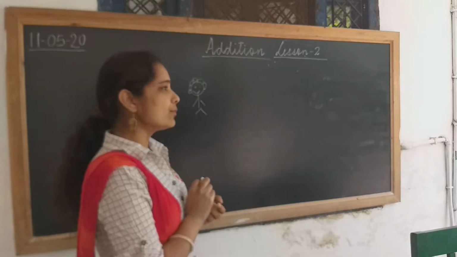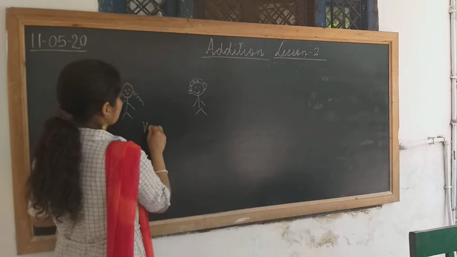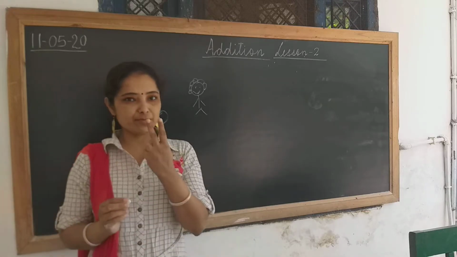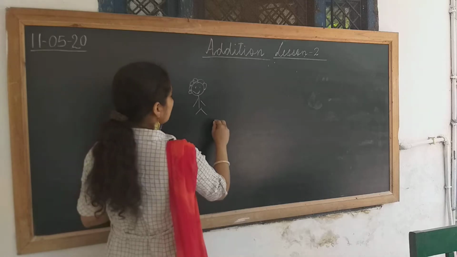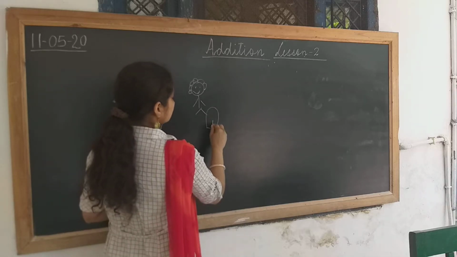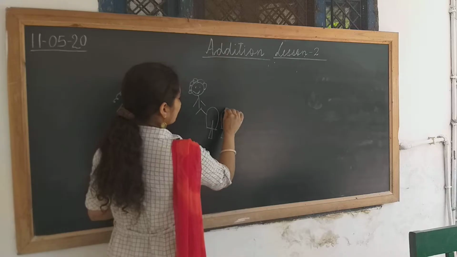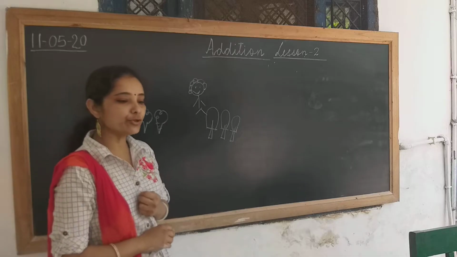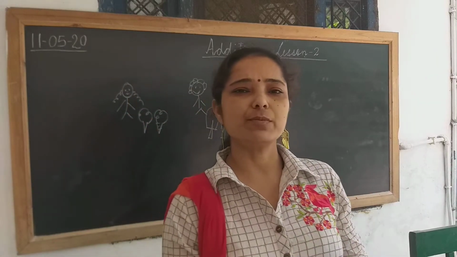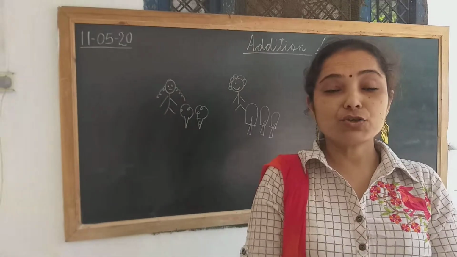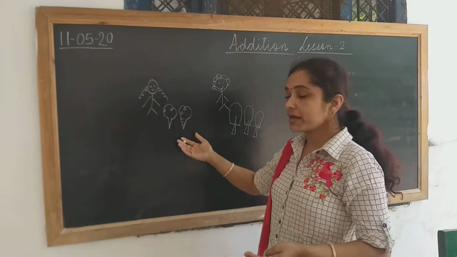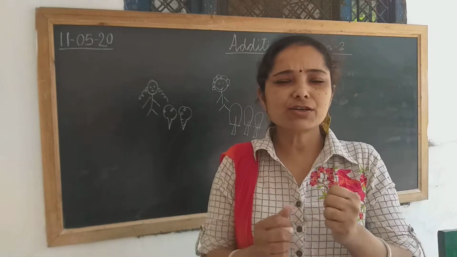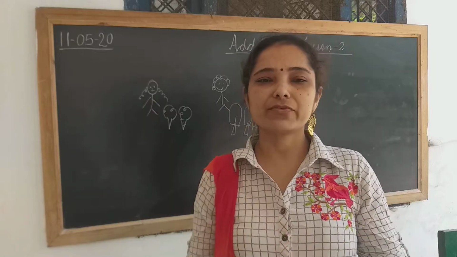Okay. So, mama bought for you two ice creams. Right? And papa bought for you three ice creams. Right? And they told you, beta, come on, have lots of ice cream. Now you are very excited that you have got ice cream. Mama gave you two ice creams. Papa gave you three ice creams. So you are very happy and also very proud that I am going to have lots of ice cream today.